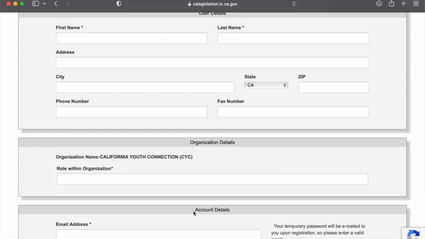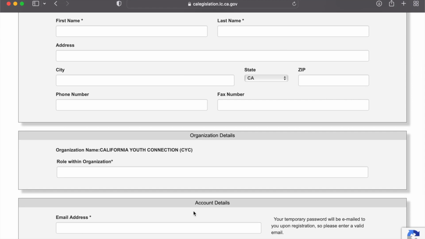In the box under Organization Details, please type out CYC member or your specific staff role title. If you are a PTM or serve in a CYC program with a specific title or role, for example, a facilitator, MEC commissioner, SMC co-chair, or a Leg and Policy Committee member, please still type out CYC member. We would like to include a title that you are not required to update every time a term ends or every year. We want to make sure that this portal and the account is as convenient as possible for you.